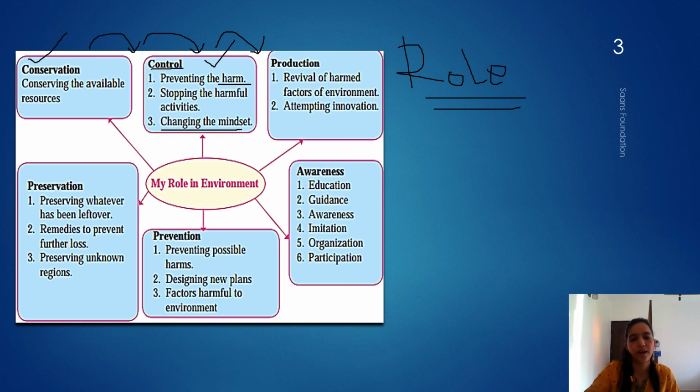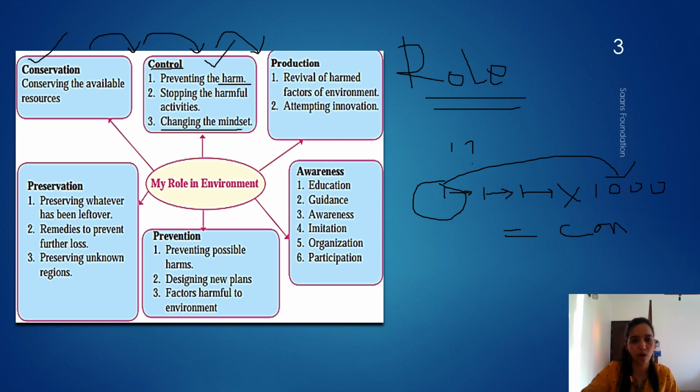Changing the mindset. We always think, why me? Can one person change the world? But if one person does it, then he is going to replicate it to one more person. Then that person will look at that person and then another one. Like that, this is called a multiplier effect, where one gets multiplied by several thousands, and all of us help in conserving the environment. So this is called changing the mindset, not thinking, "If I alone do it, what difference will it make? What is the benefit of one person doing it?" No, even one person can bring about a change in 1,000 people. So just changing the mindset.